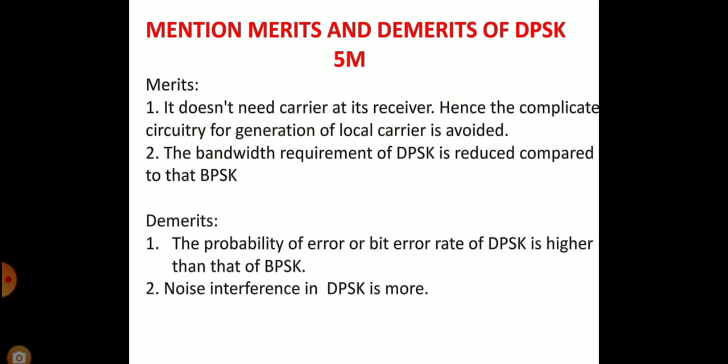Mention merits and demerits of DPSK. Merits: it does not require a carrier at its receiver, hence complicated circuitry for generation of a local carrier is avoided. Second, the bandwidth requirement of DPSK is reduced compared to that of BPSK. Demerits: the probability of error rate of DPSK is higher than BPSK. Second one, noise interference in DPSK is more.